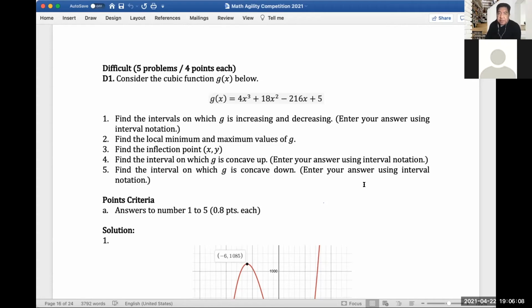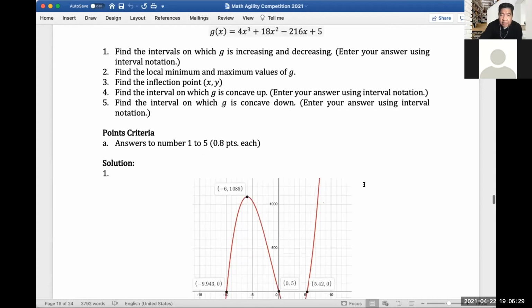Number 2 is we need to find the local minimum and maximum values of g. And then we need to find the inflection. Fourth is where g is concave up. And fifth is where g is concave down. Okay? So the easiest way to solve for number 1 is to graph it, right?